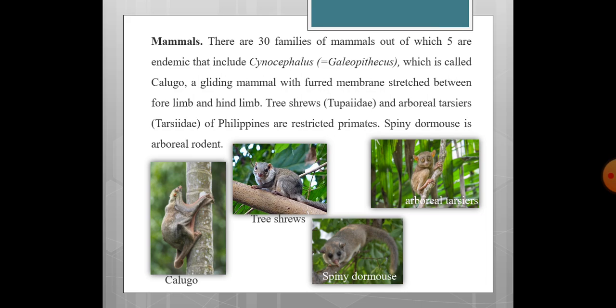Tree shrews and arboreal tarsiers of the Philippines are restricted primates. That is, these primates are found only in this region. They are endemic to the Philippines: tree shrews and arboreal tarsiers. The spiny dormouse is an arboreal rodent. It is a rodent but arboreal, that is, it is found on the trees. This spiny dormouse is also endemic to this region.